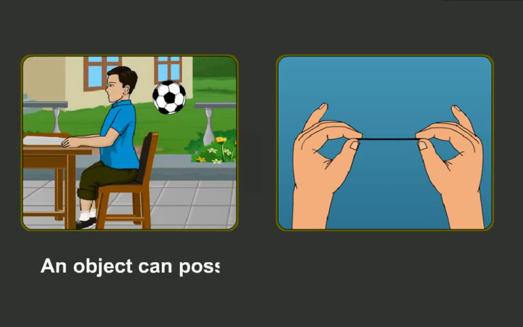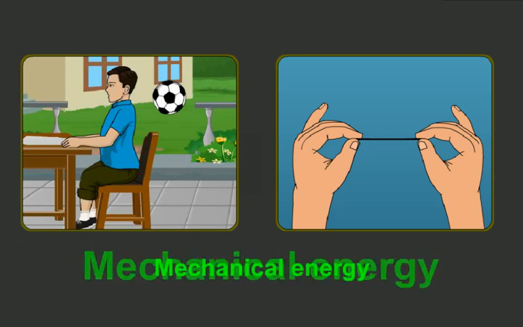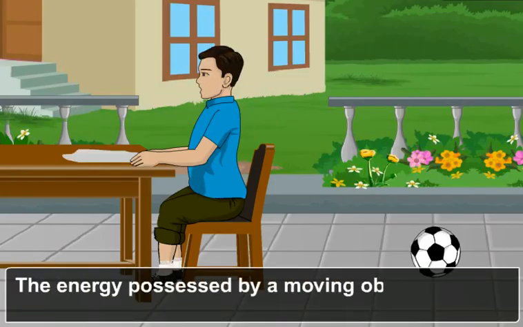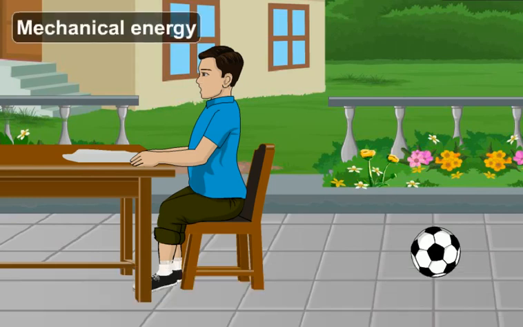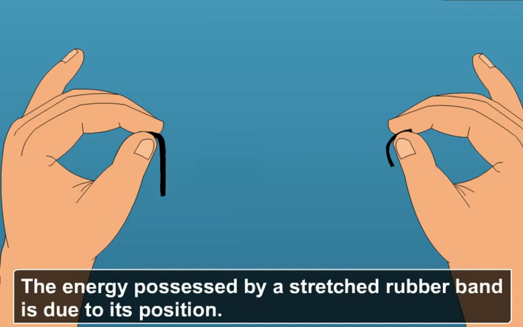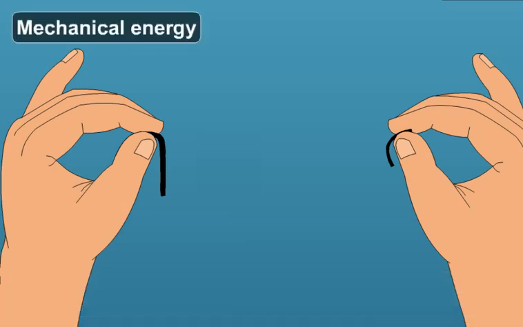An object can possess some energy due to its motion or position or both. Such energy is called mechanical energy. The energy possessed by a moving object is due to its motion. It is mechanical energy. The energy possessed by a stretched rubber band is due to its position. It is also mechanical energy.